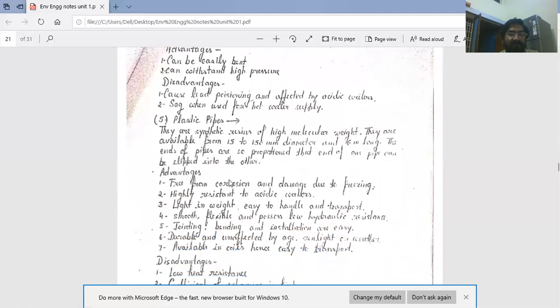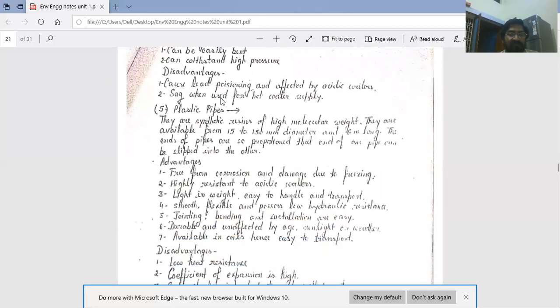Fifth is plastic pipes. Nowadays, plastic pipes are widely used. They are synthetic resins of high molecular weight. They are available from 15 to 150 mm diameter and 6 meter long. The ends of pipes are so proportioned that the end of one pipe can be slipped into the other.